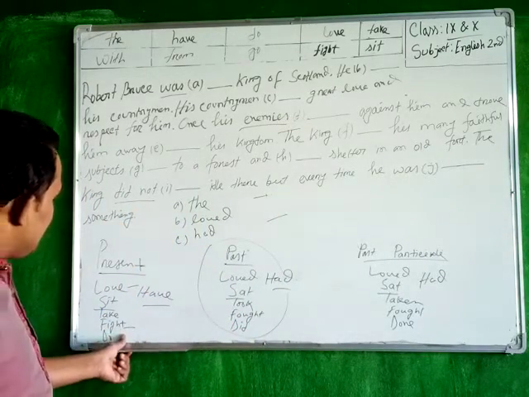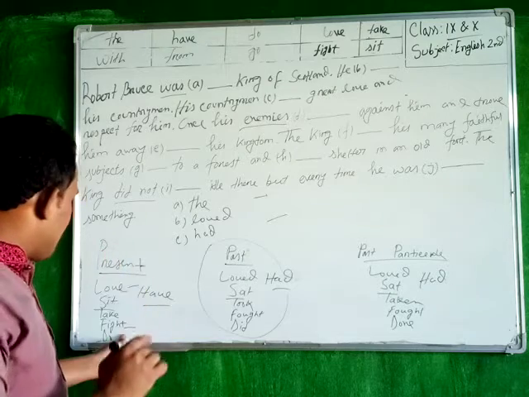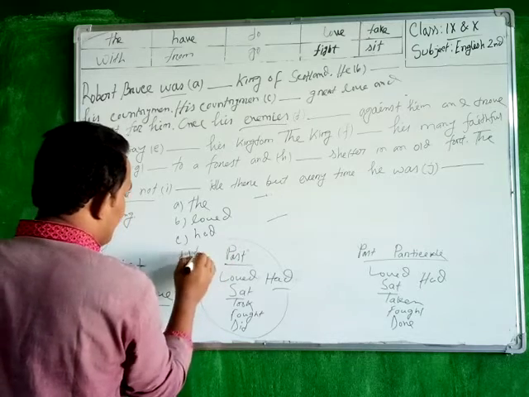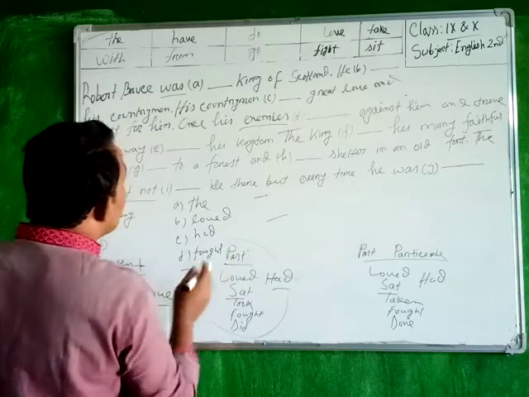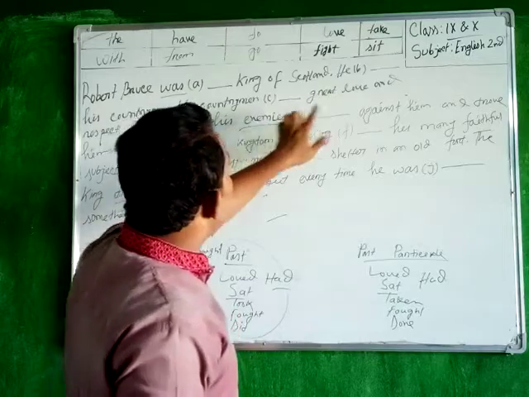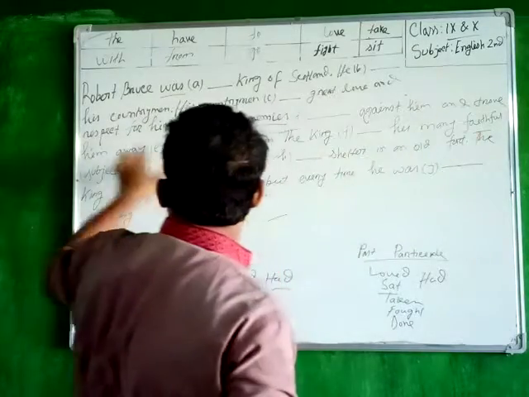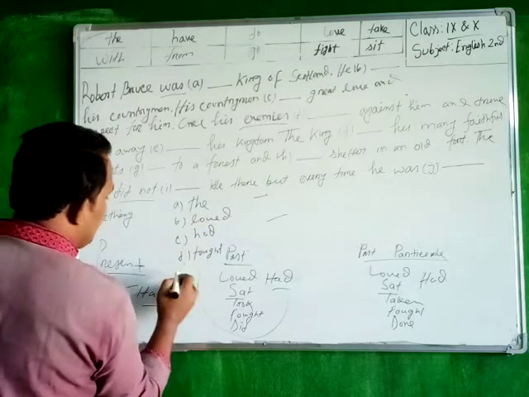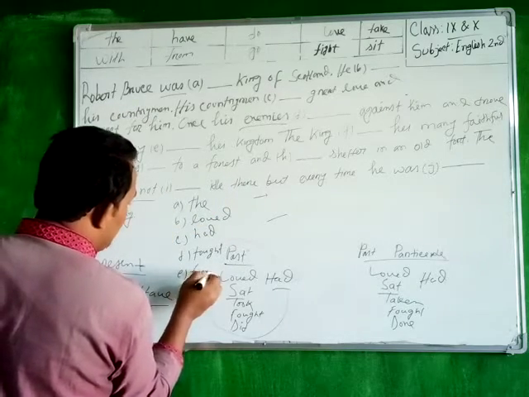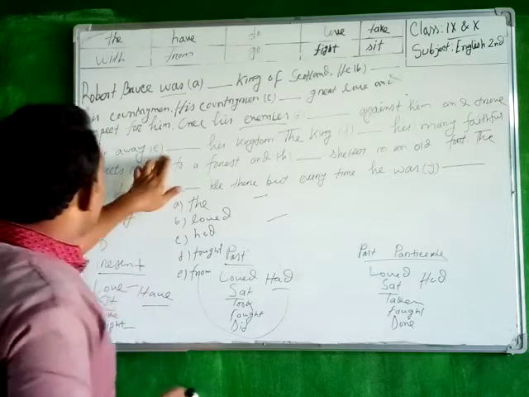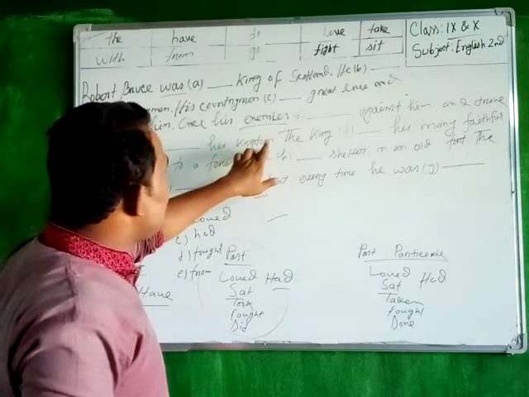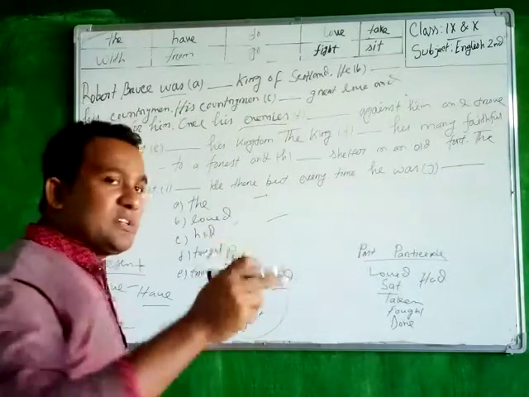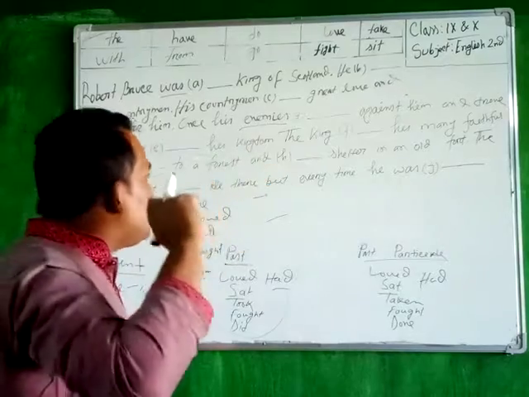Fight means we have to use the past form, fought. So number D is fought. That means once his enemies fought against him and drove him away from his kingdom. So number E will be from his kingdom. That means he was ousted from his kingdom. He was dethroned from his kingdom.